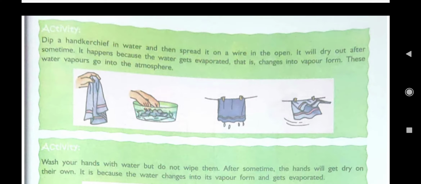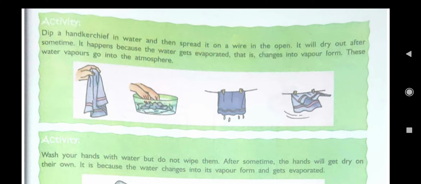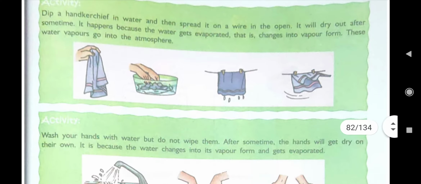You soak your handkerchief in water and then in the sunlight you will see that it will dry out after some time. Why does it happen? Because the water gets evaporated and changes into vapor form due to the heat of the sun, and this water vapor goes into the atmosphere.